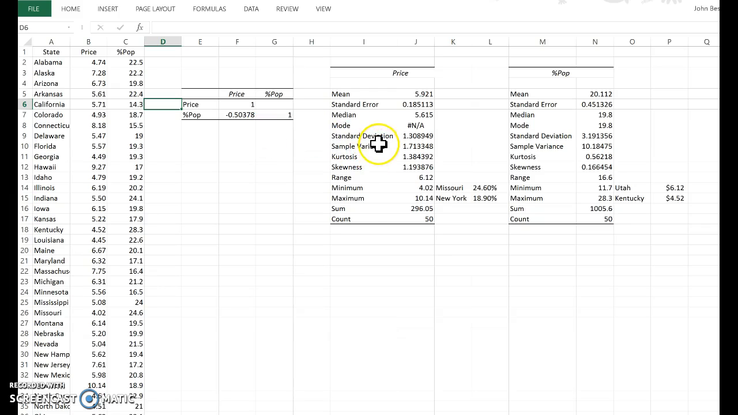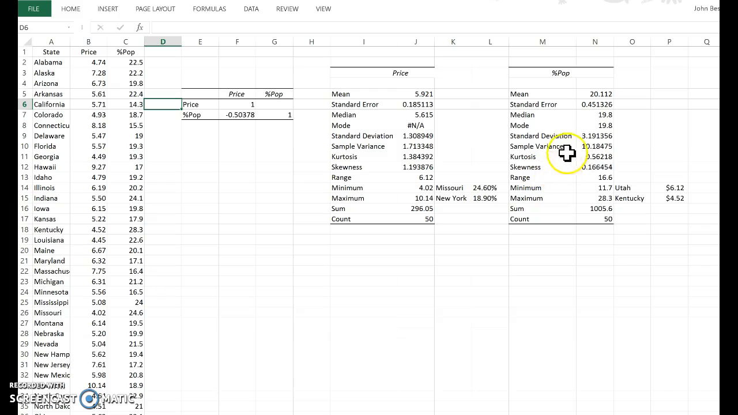But I also ran the basic data analysis on the price, showing the average price of cigarettes to be $5.92 a pack, with the minimum price of $4.02 in Missouri and the maximum price of over $10 in New York.